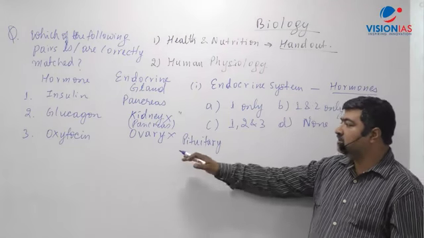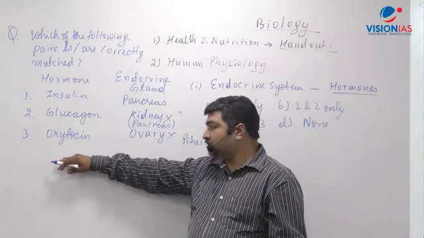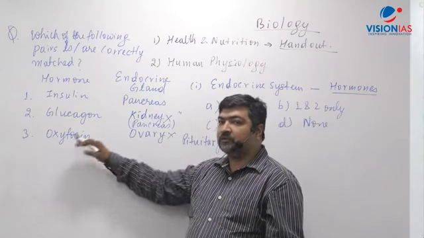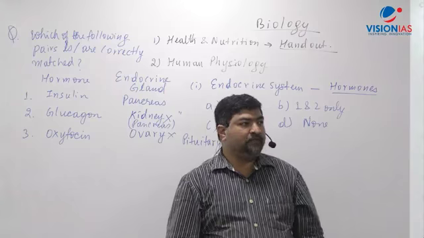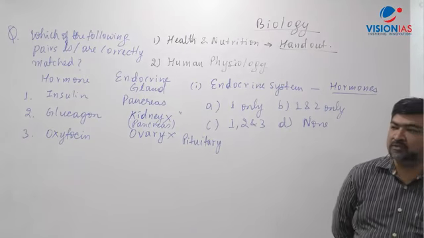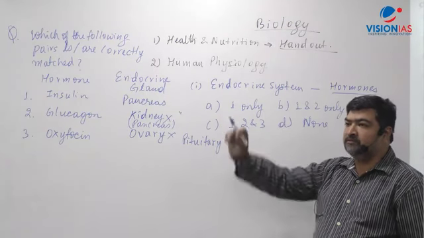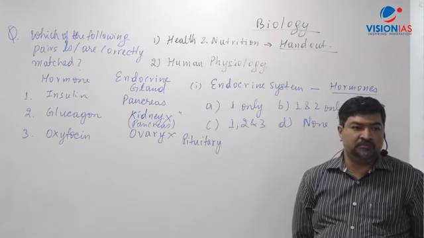Right? You know that there are a number of, let's say for oxytocin, as I said, birth hormone. So that is in terms of controlling those kinds of things that happen during the time of pregnancy and after that pregnancy part. That comes into that. Though ovary is also, as an organ, endocrine. It has also got endocrine function.